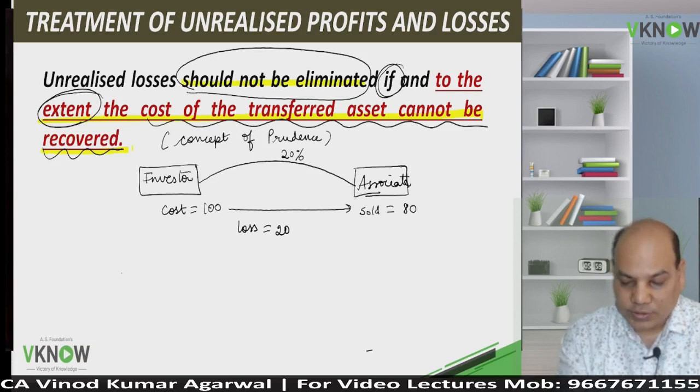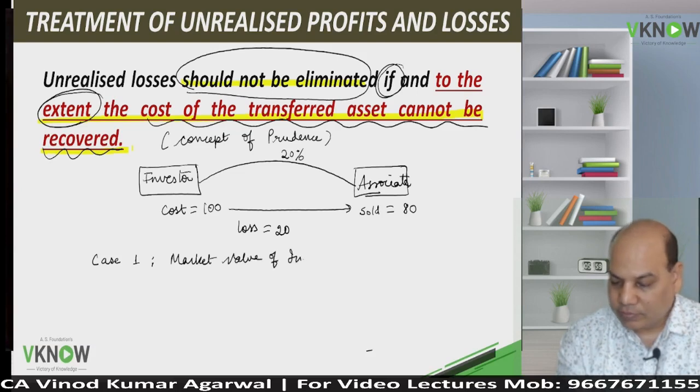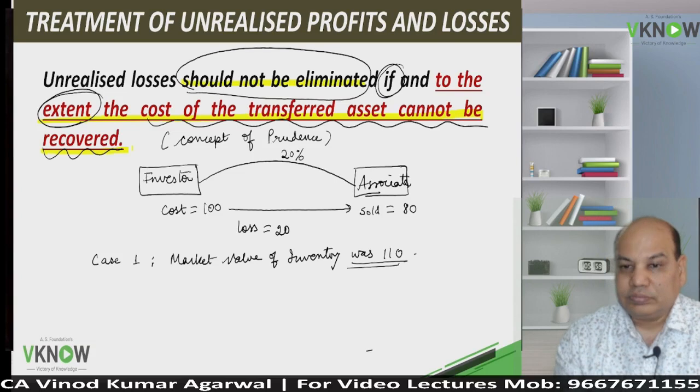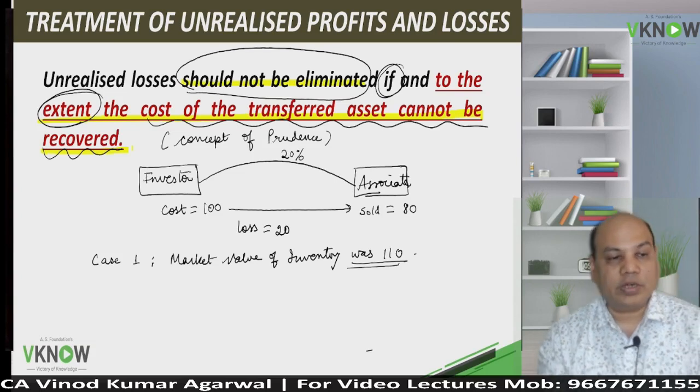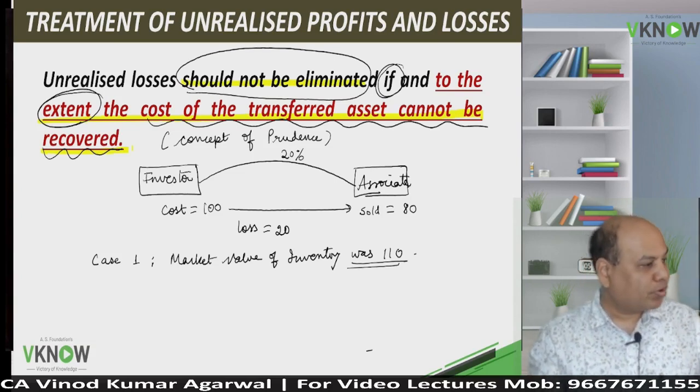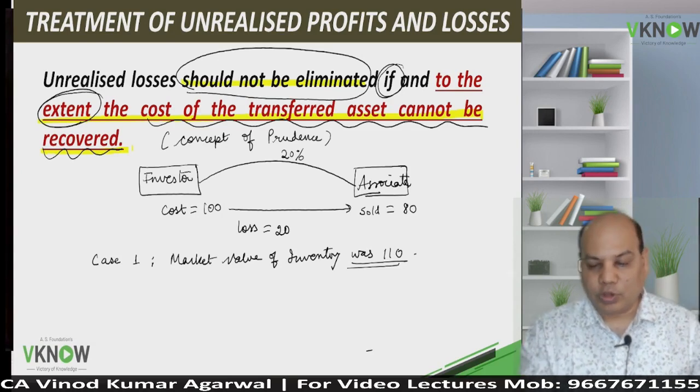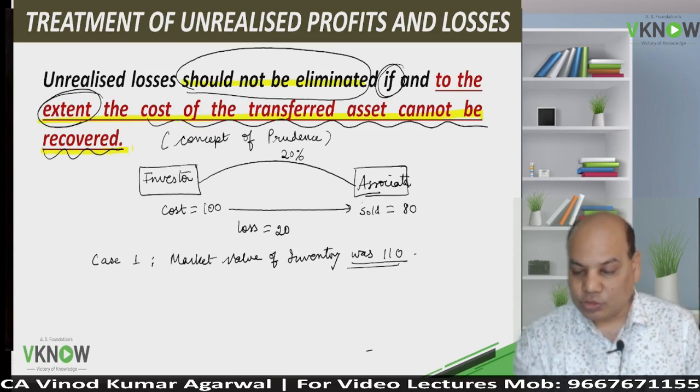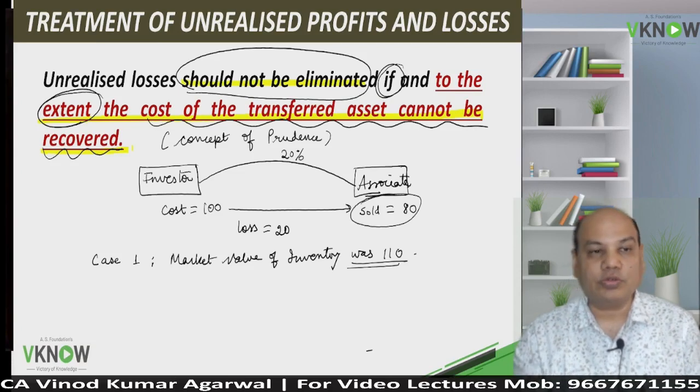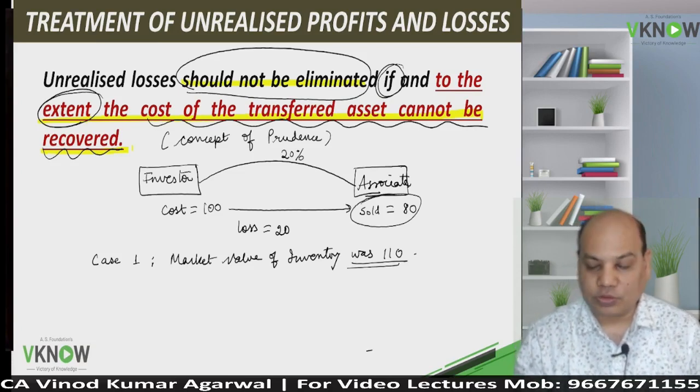Now there are two cases possible. Case 1: the market value of the inventory was 110, but you have sold it to your associate company for 80 rupees only.